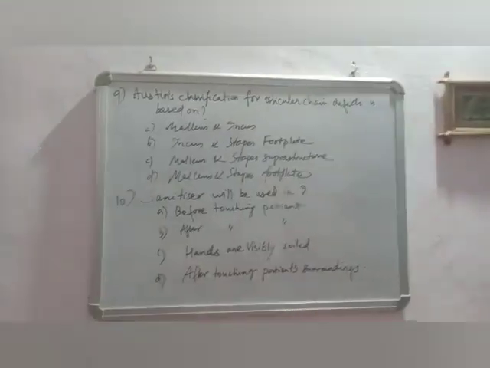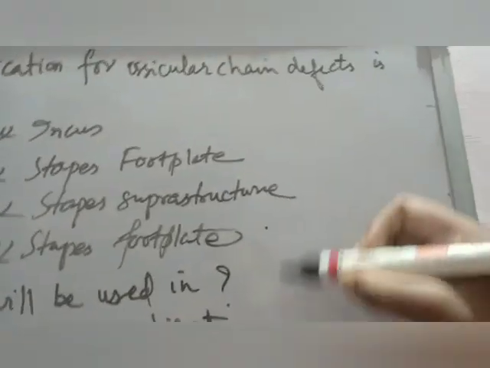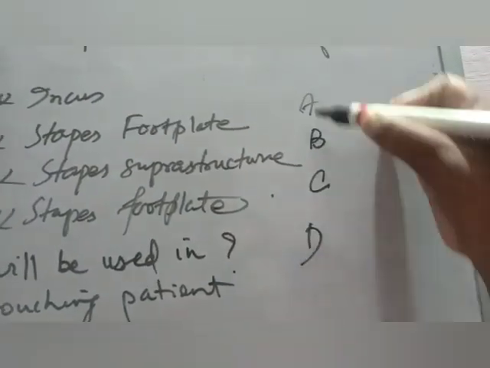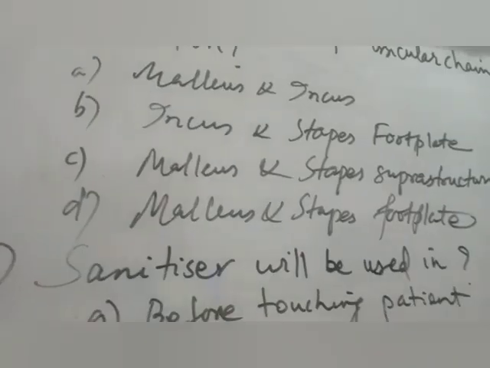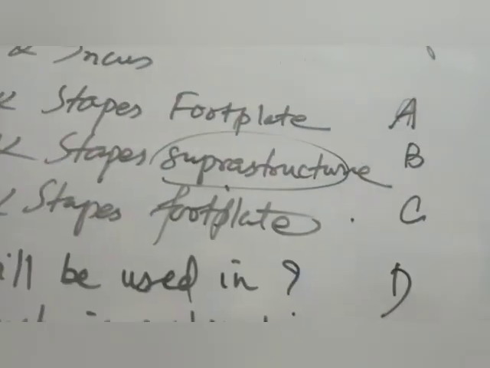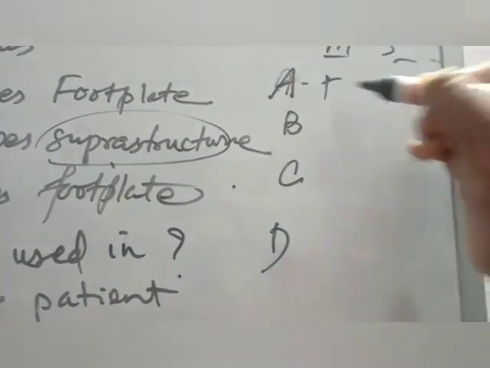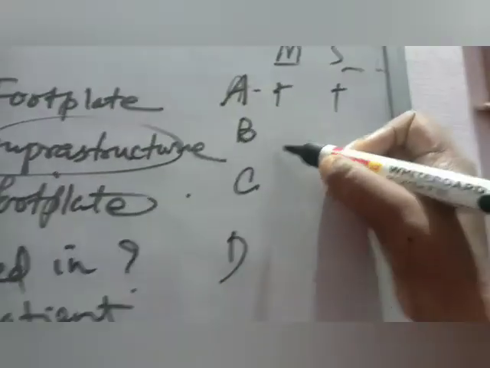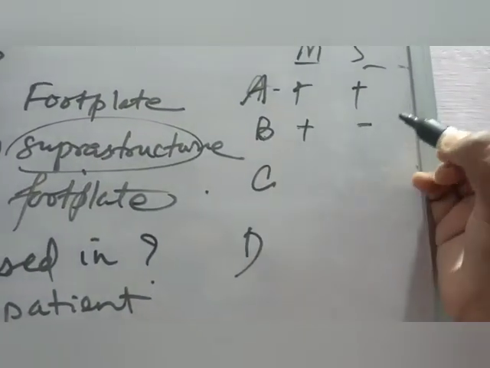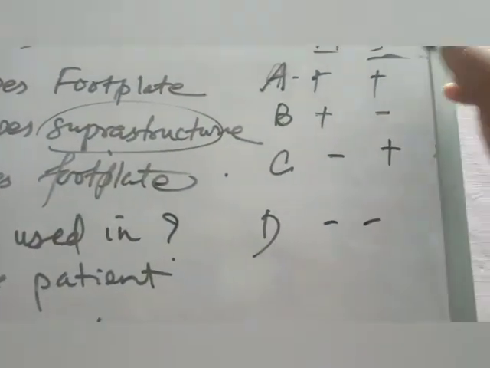Last two questions. Question 9. Austin's classification for ossicular chain defects is based on what? So Austin's classification has 4 categories, A, B, C and D. It is based on malleus and stapes suprastructure. In category A, malleus is okay and stapes is also okay. In category B, malleus is okay but stapes is absent. Then malleus absent, stapes okay. And both absent. Here it is assumed that the incus is not there, it is damaged, it's absent.